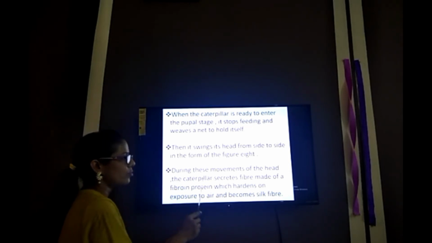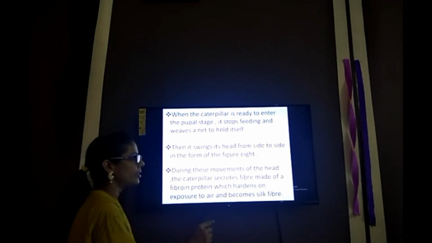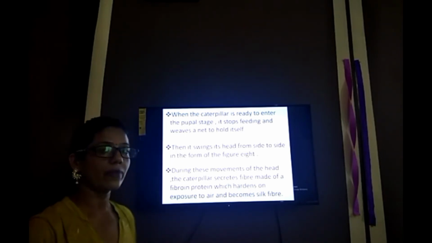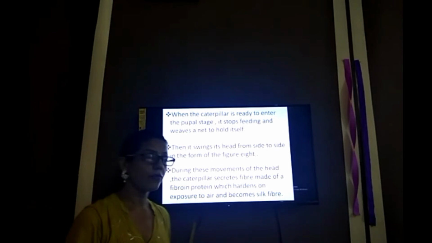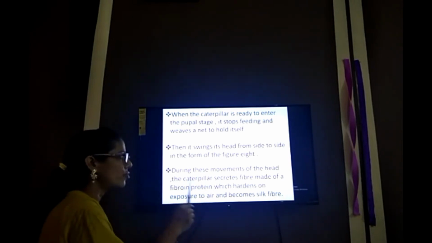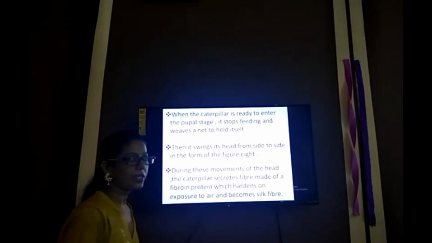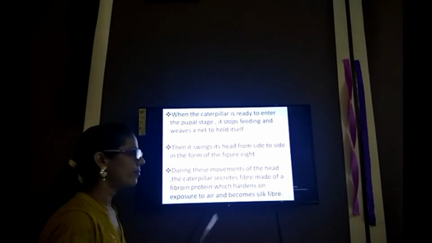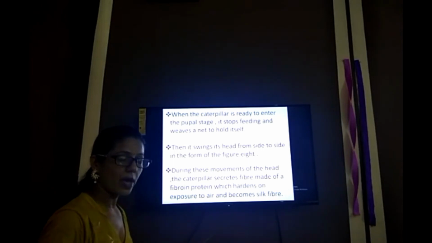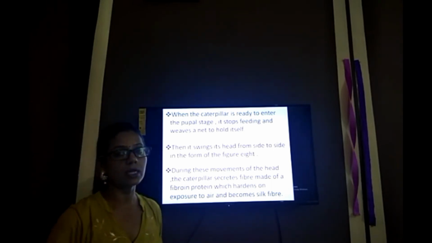Next point, during these movements of the head, the caterpillar secretes fiber made of fibroin protein, which hardens on exposure to air and becomes silk fiber. As we have discussed, silk fiber is made up of two proteins, sericin and fibroin. So during these movements of the head, the caterpillar secretes the fiber. The salivary gland of the caterpillar secretes the fiber, made up of fibroin protein, and when this fiber is exposed to air and sunlight, it becomes hard and becomes silk fiber.